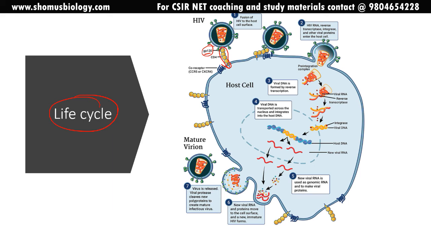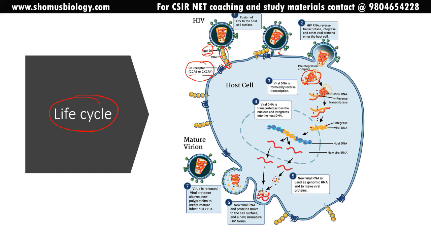And after this process is done, there are co-receptors known as CCR5 and CXCR4. With this co-receptor interaction to the HIV, the HIV RNA is released along with the reverse transcriptase, integrase and other viral proteins inside the host cytosol. You can see that the membrane fusion is there, and after the membrane fusion they release the components, meaning the RNA, the reverse transcriptase enzyme, integrase enzyme and protease enzyme.